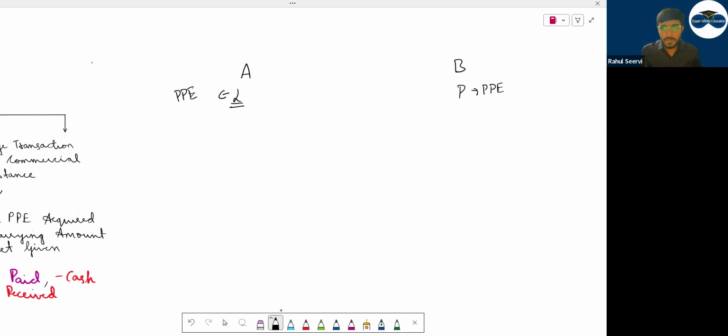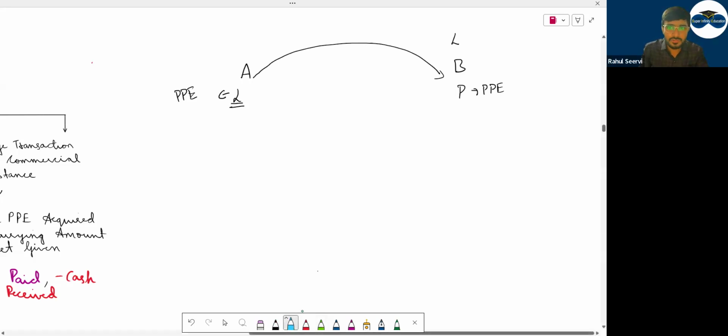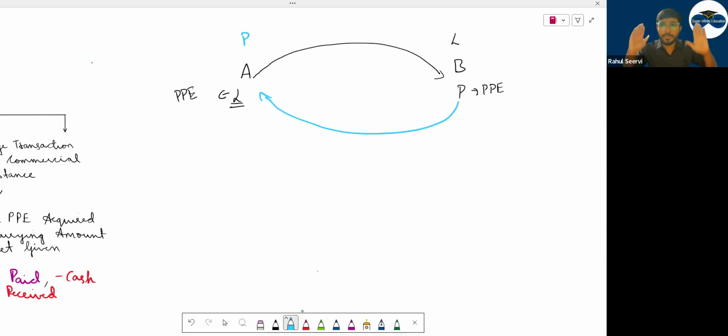For A, it is PP, tangible asset. For B, PP. Now if I say A is giving Lamborghini to B. B is giving what? Porsche to A. Now can I say both are PP? They are exchange between the companies or between the persons. दोनों exchange हो रहा है.